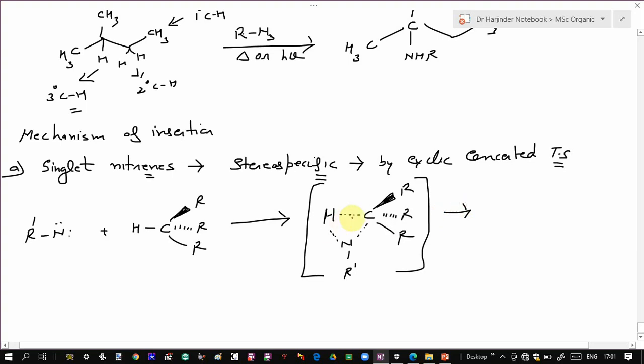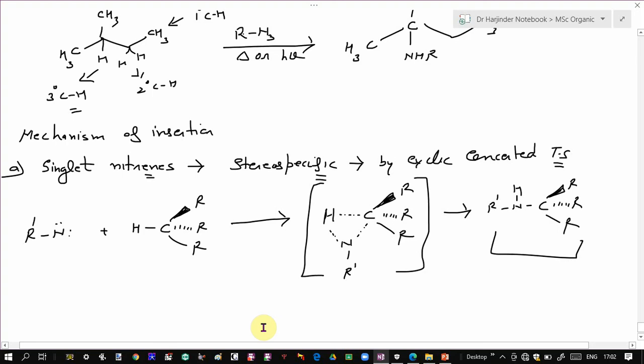In the final product, the carbon hydrogen bond breaks, and carbon nitrogen and nitrogen hydrogen bond formation takes place. That gives rise to a carbon NHR'. So the reaction is stereospecific.